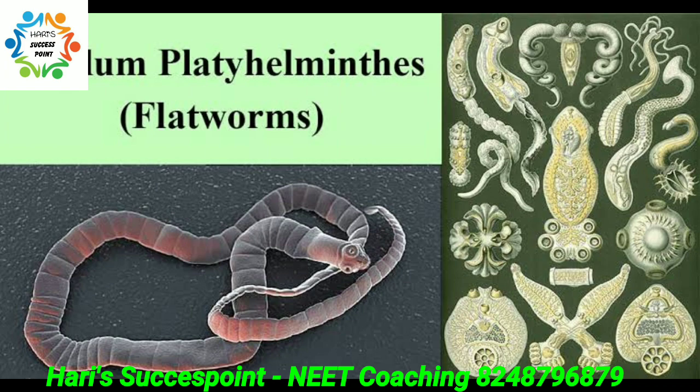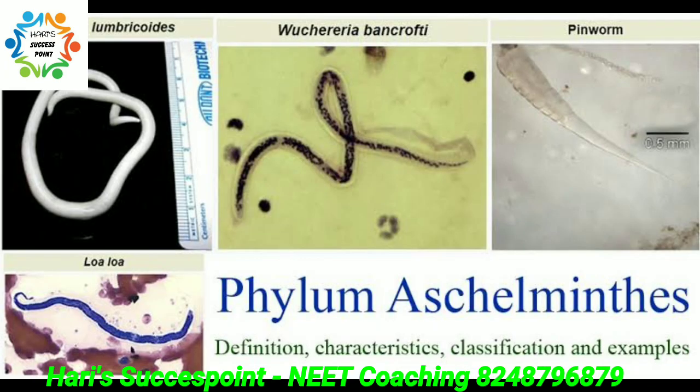Example, tapeworm, liver fluke. Next one is Aschelminthes. They are commonly called roundworms. They show organ system level of organization. They are bilaterally symmetrical, triploblastic, and pseudocoelomates. They are dioecious, that is, male and female are distinct. Example, Ascaris, filaria worm, and hookworm.